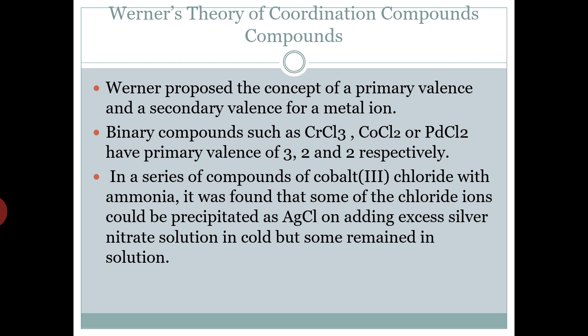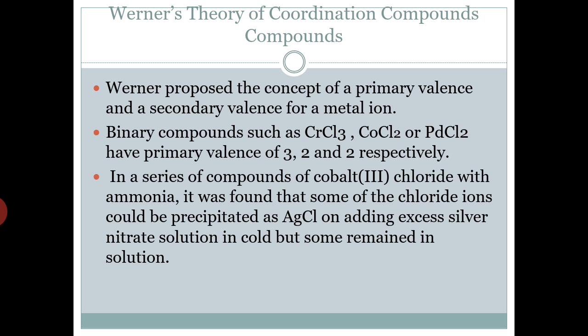Werner theory of coordination compounds. Werner proposed two types of valencies. One is the primary valency, and the other is the secondary valency of the metal ion. The metal ion here is the transition metal. Suppose we have binary compounds like chromium chloride, cobalt chloride, and lead chloride, which have primary valency 3, 2, 2 respectively. So chromium exists as 3 positive, cobalt as 2 positive, and lead as 2 positive in these compounds.